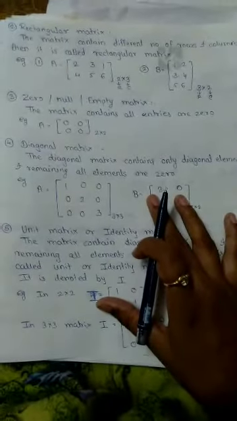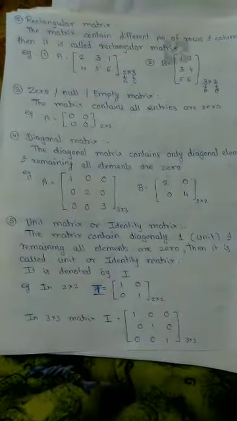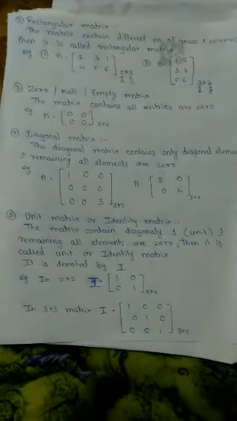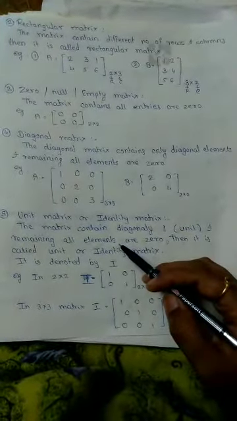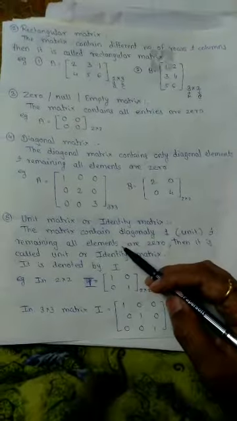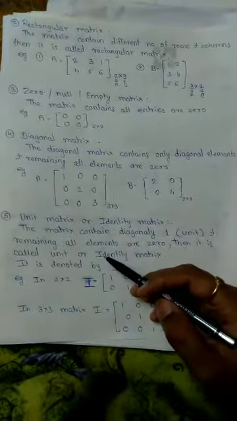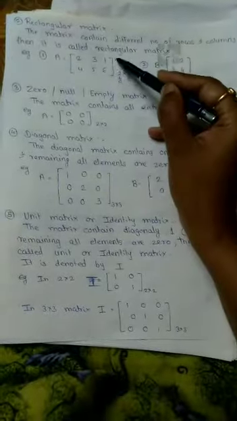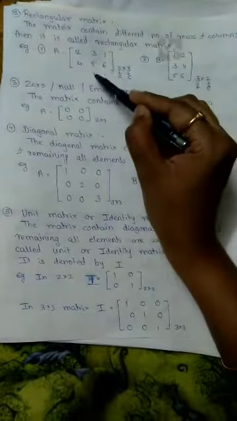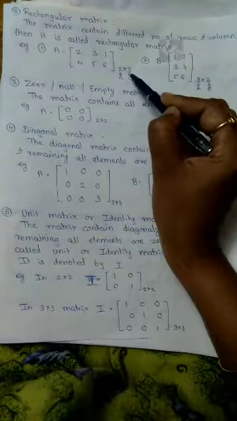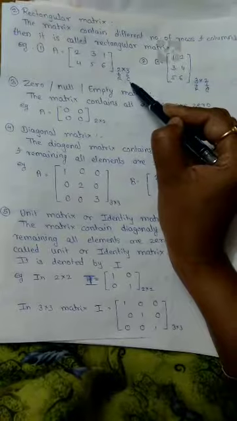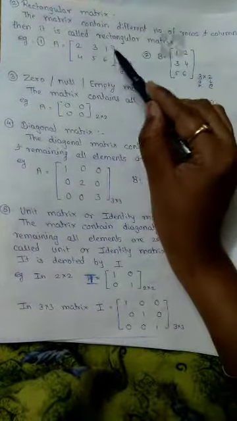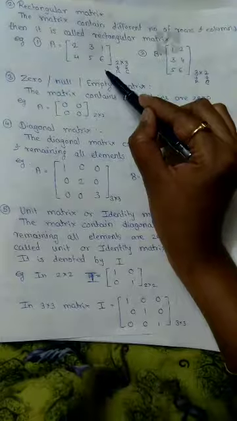The next type is the rectangular matrix. Now tell me how the rectangular matrix is defined. Simply, if the matrix contains a different number of rows and columns, then it is called a rectangular matrix. For example, suppose A is equal to 2, 3, 1, 4, 5, 6. This contains two rows and three columns. Always remember, first we denote rows and then we denote columns. So this is a rectangular matrix because it looks like a rectangle.